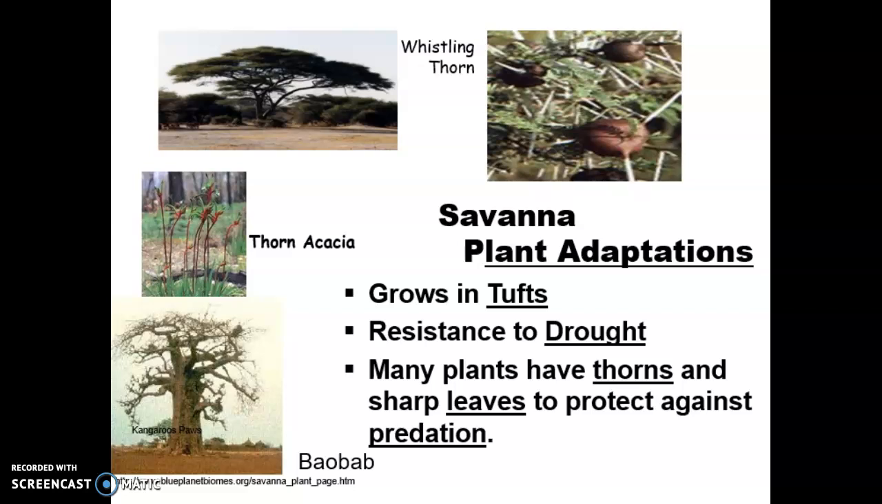Savanna plant adaptations include growing in tufts and resistance to drought, which is not having much rain. Many plants have thorns and sharp leaves to protect them against predators or predation.